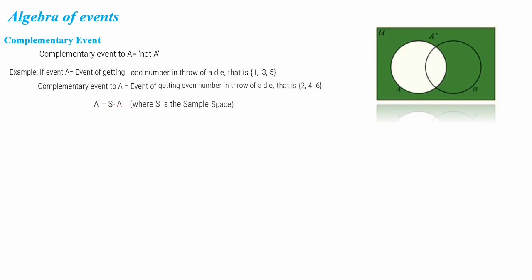As we know, if you consider this as a sample space, from that sample space we have to remove this A portion. The remaining all will be the complement of A.